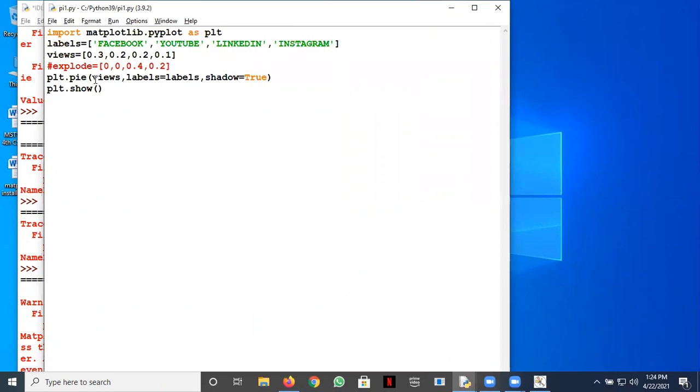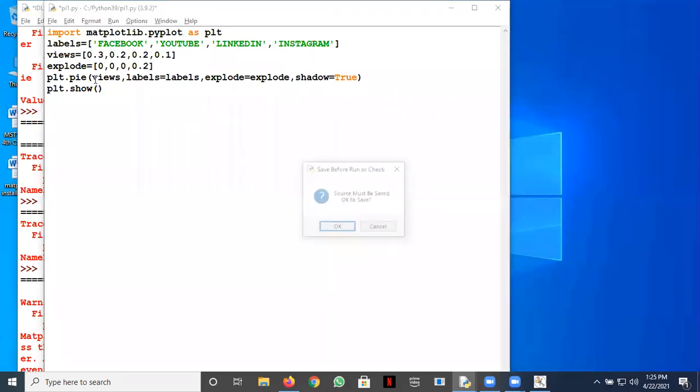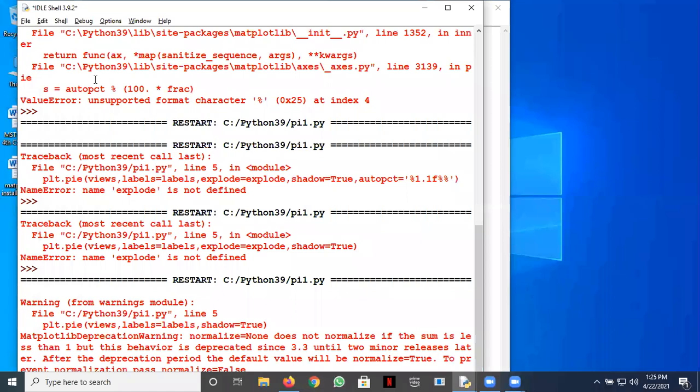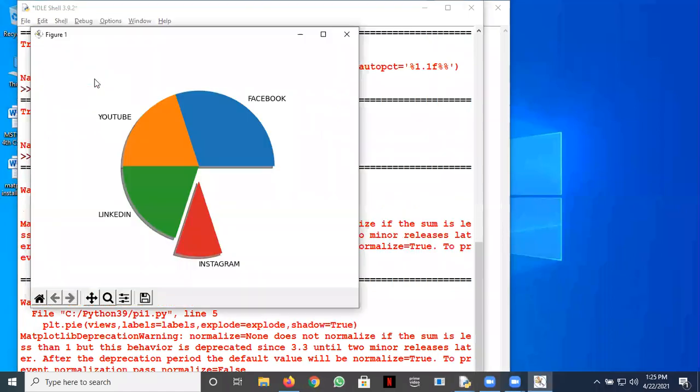So let's now explore it with this full option. Yeah, like this. Explode equal to explode. Let's see now. Okay, so all this is working.